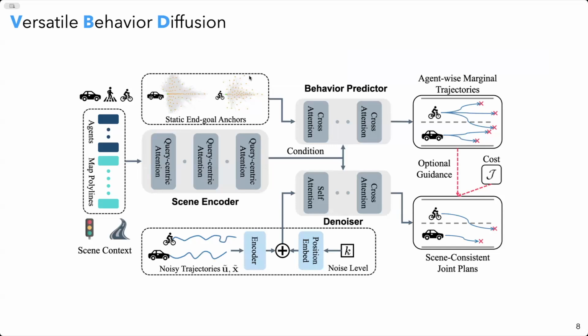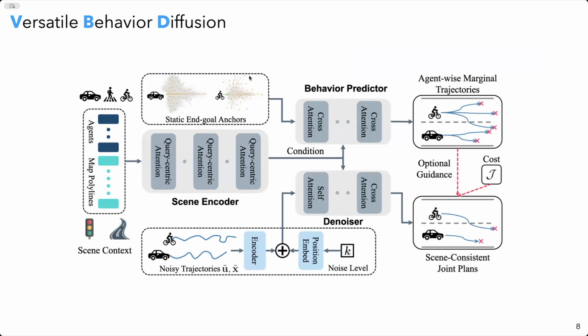So in light of this advancement in generative modeling, we propose our model called VBD, or Versatile Behavior Diffusion, as a foundational multi-agent traffic behavior model. For the sake of time, I'm going to skip the architecture details, but we can discuss more in the post session. Let me show you what VBD can do.